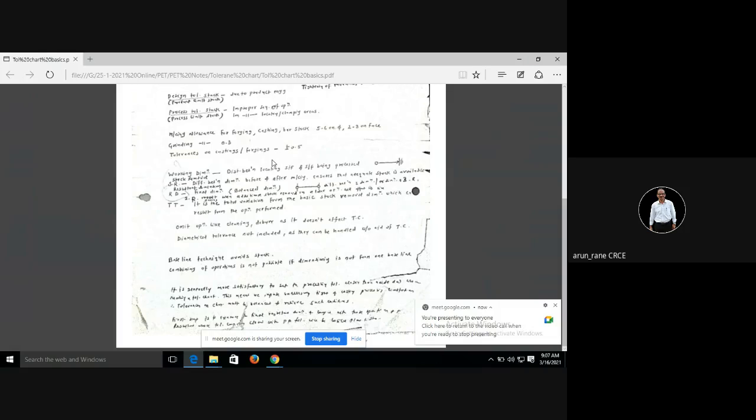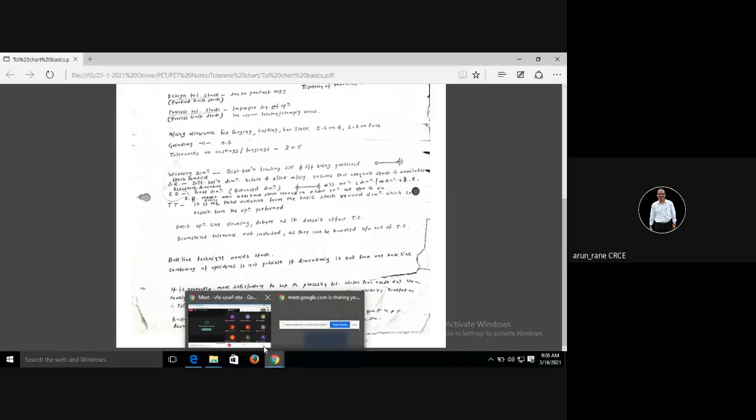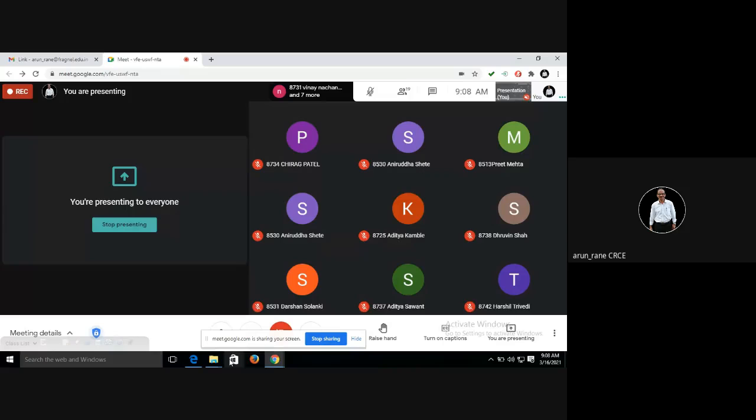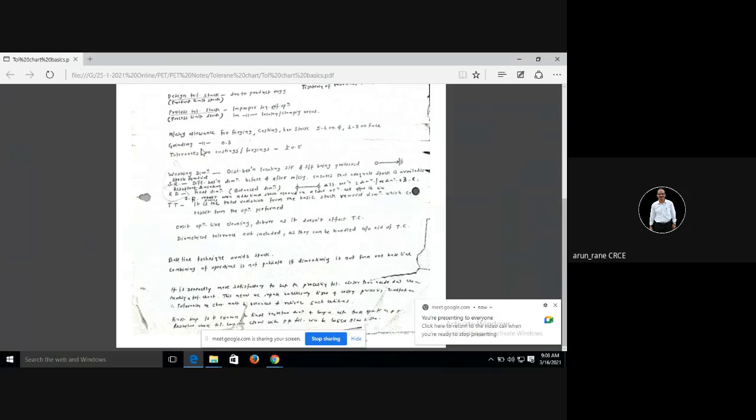Then you can get tolerances on castings and forgings also. Tolerances on castings and forgings you generally get within plus minus 0.5. So if you want a finish dimension within 20 microns, or say 0.1 or 0.05, in casting and forging nobody goes for that. You can go for investment casting or machine forging, where you can get a tolerance of plus minus 0.1. But the normal trend is to keep an allowance of 2 to 3 millimeters, so that on castings and forgings you get within plus minus 0.1, and then you do machining.